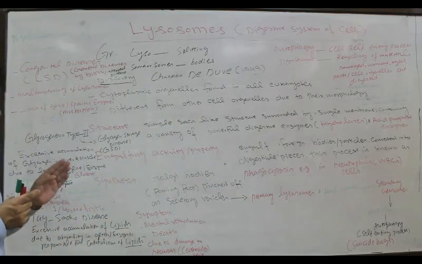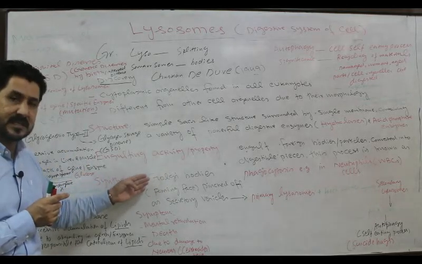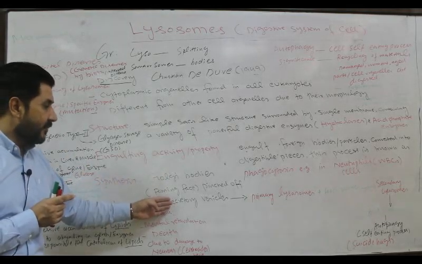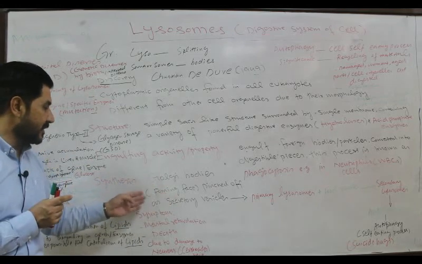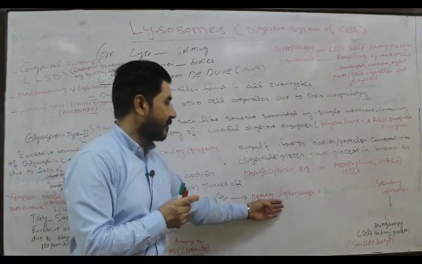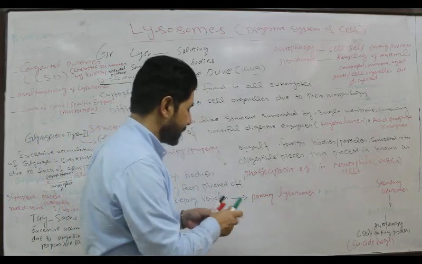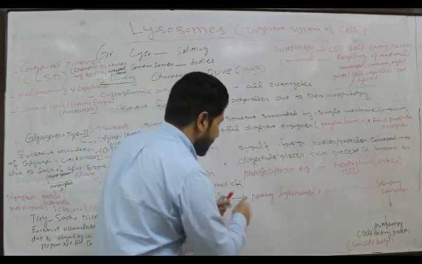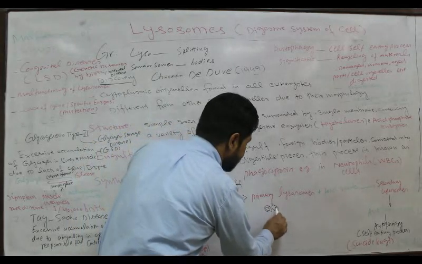The site of production of lysosomes is the Golgi bodies, and which phase is involved? That is the forming phase. The maturation phase is involved in the formation of what? These secretory vesicles, and these secretory vesicles then become what? Primary lysosomes. Primary lysosomes are sac-like structures.